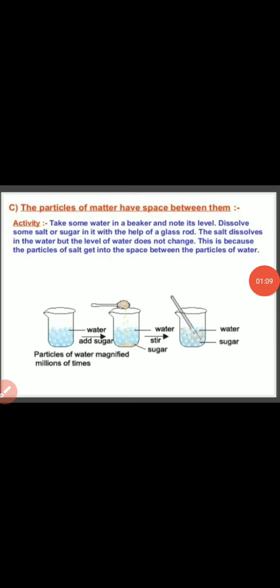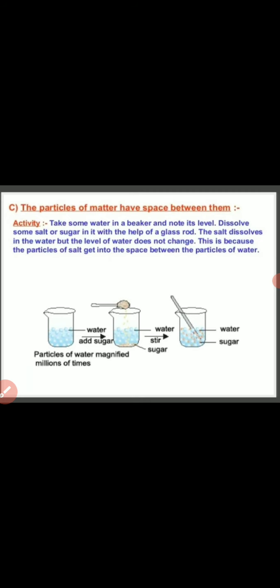Take some water in a beaker and note its level. Dissolve some salt or sugar in it with the help of a glass rod. The salt dissolves in the water, but the level of water does not change. This is because the particles of salt get into the space between the particles of water.